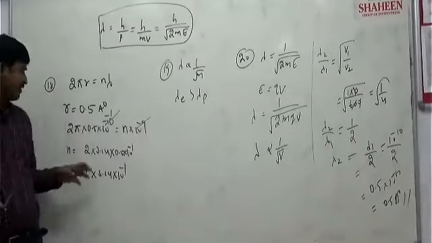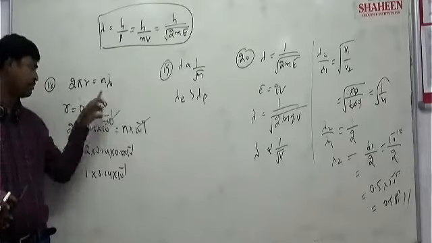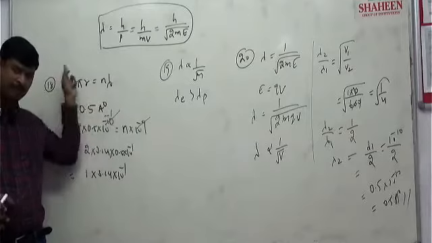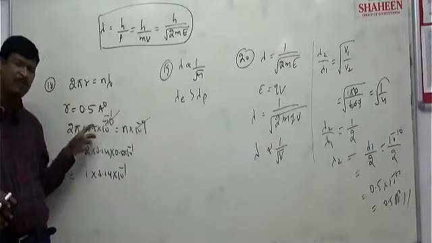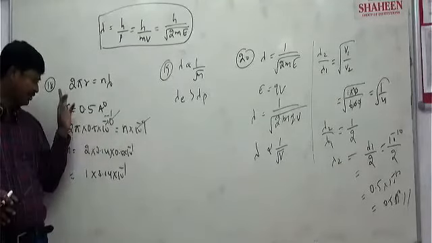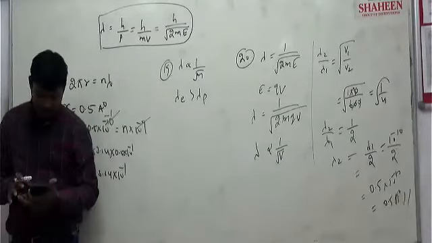Question number 18, actually they should give a radius here. They should not give it this way. So I will take this question and then come back with that. Tomorrow just remind me, I will say this. The radius value should be mentioned, or the minimum value for the first orbit of the Bohr atom is 0.5 angstrom. So let us check this one. I will come back with that. Tomorrow just remind me.